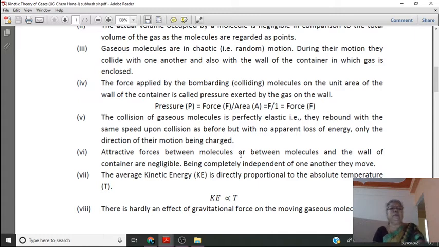Then the next assumption: the attractive forces between molecules, or between molecules and the wall of the container, are negligible. The attractive forces between molecules and the wall of the container are negligible, the molecules being completely independent of one another when they move. There is no loss due to attractive force between the molecule and the wall.